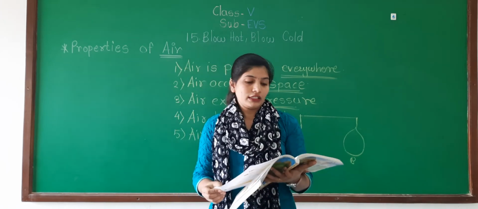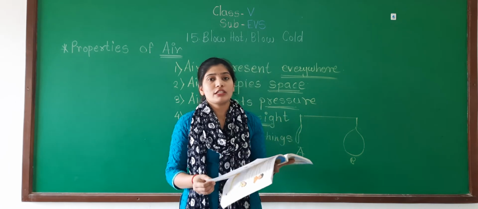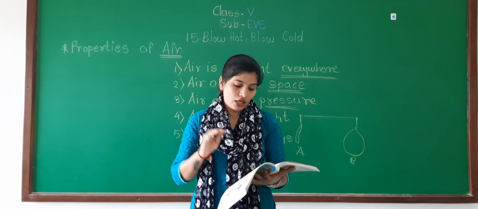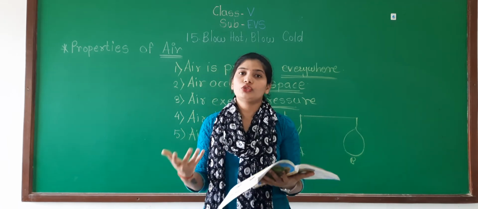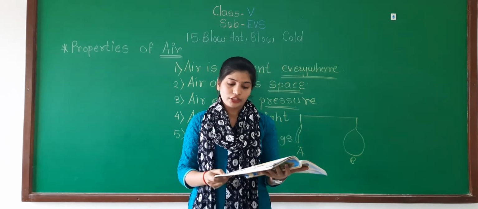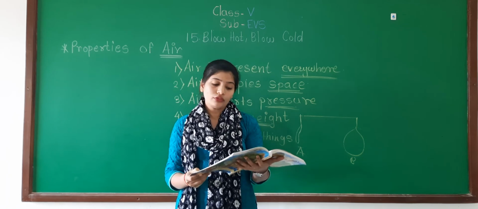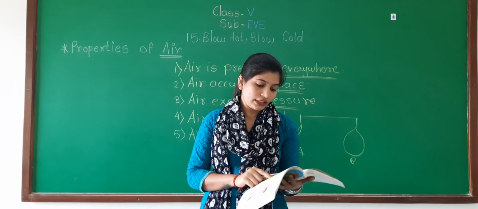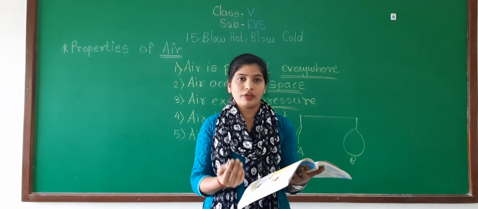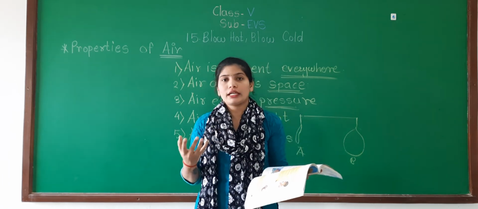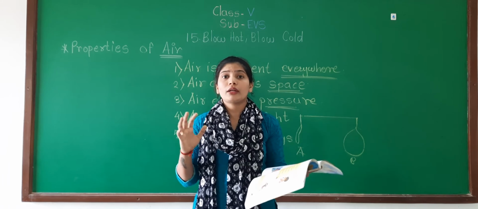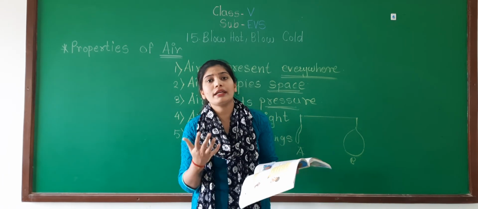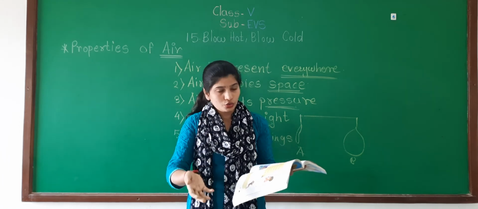Then there is one activity: make a paper whistle. Do you know a whistle? Like that we are doing, no? So that paper whistle, if you want to do, you can do. That is also given in textbook page number 143. And one point is there: blow in different ways. We can blow gently, we can blow hard, depending upon what you want to do.